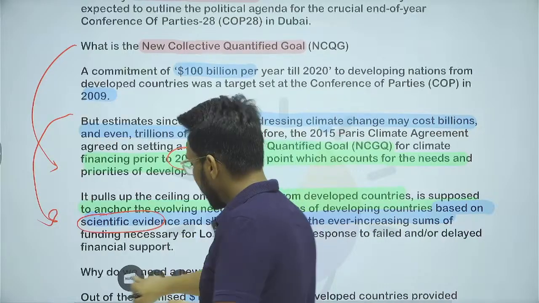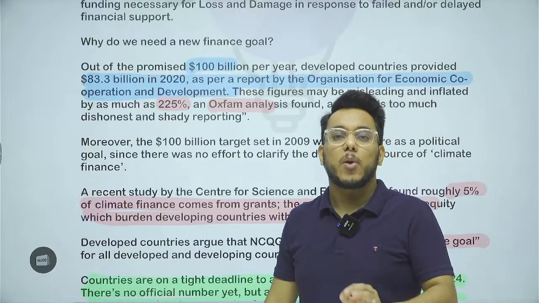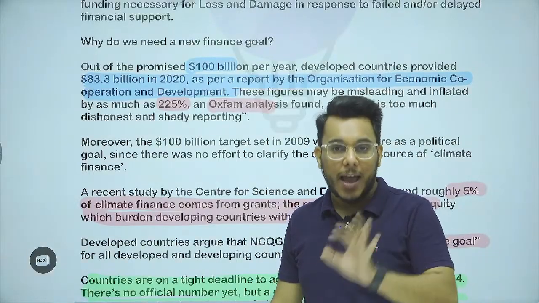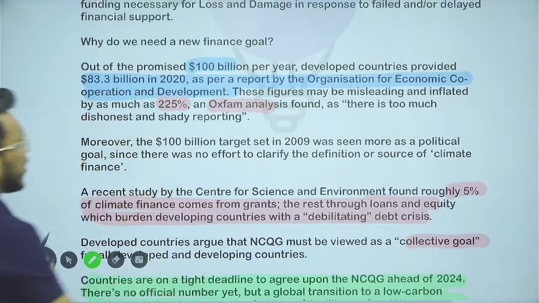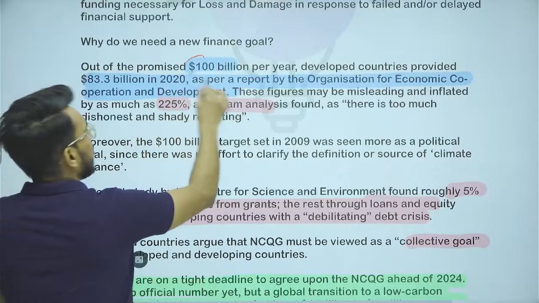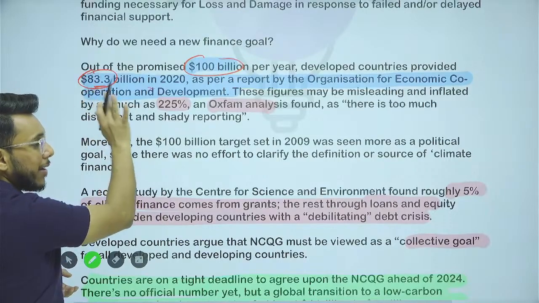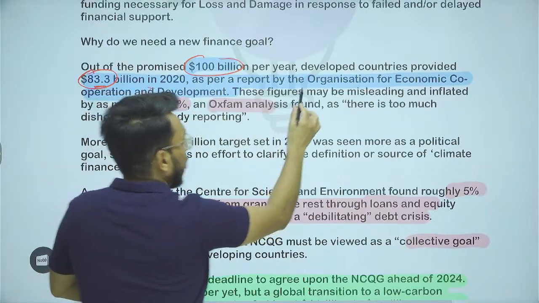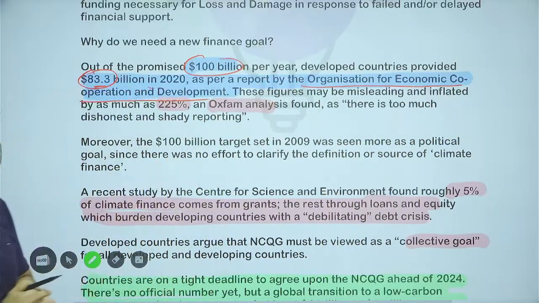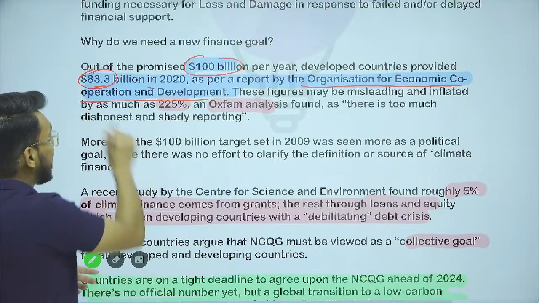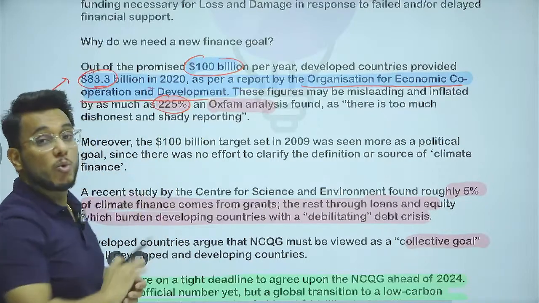Moreover, developing countries also have a concern. They say that even the $100 billion that was promised till 2020 has not actually been given by the developed countries. It has been said that in 2020, out of the $100 billion promised, only $83.3 billion was given. This data is based on a report by the OECD, the Organisation for Economic Co-operation and Development. But as per many independent think tanks, this $83.3 billion is an inflated figure, inflated by more than 200%.